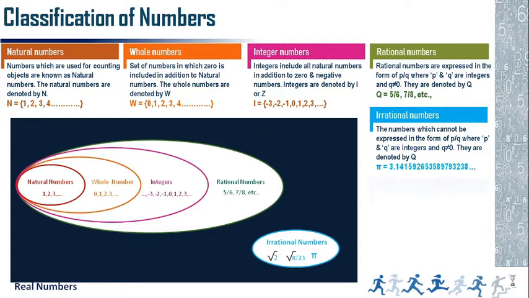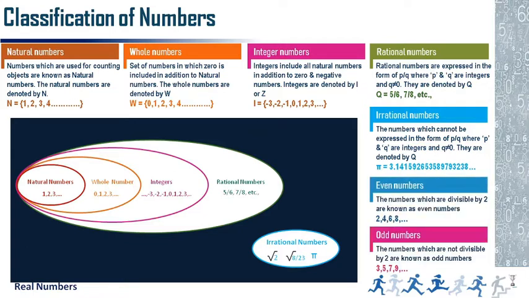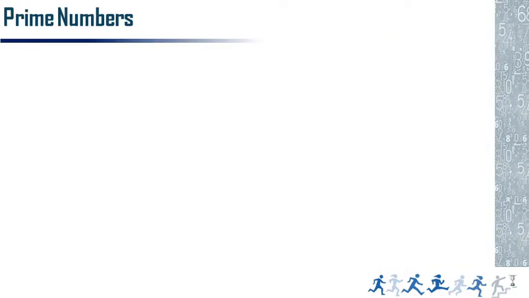But the main thing is prime numbers. And even numbers also: multiples of 2, like 2, 4, 6, 8, 10. And odd numbers: 1, 3, 5, 7, 9 are odd numbers. So the main topic we are going to cover is prime numbers. Prime numbers are very important, and in Tamil we say Pagayan. Prime numbers and composite numbers.